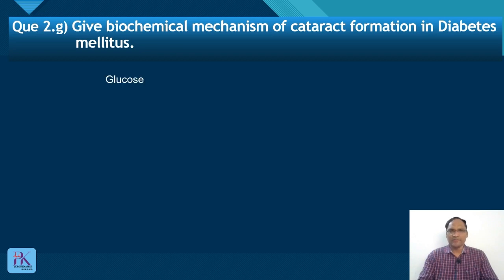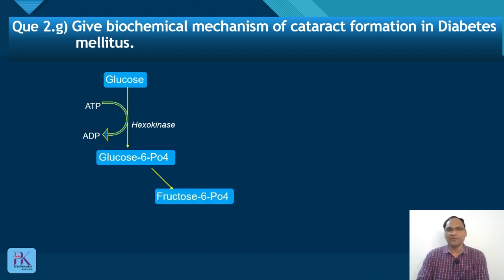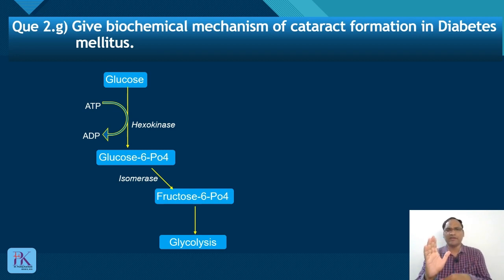In the normal condition, glucose is converted to glucose 6-phosphate with the help of the hexokinase enzyme, which requires ATP, and this glucose 6-phosphate is channeled to glycolysis, that is anaerobic glycolysis. Most of the glucose molecules are channeled to glycolysis, and some glucose molecules which do not get phosphorylated follow a different pathway called the polyol pathway. Only 4% of total glucose normally follows the polyol pathway.